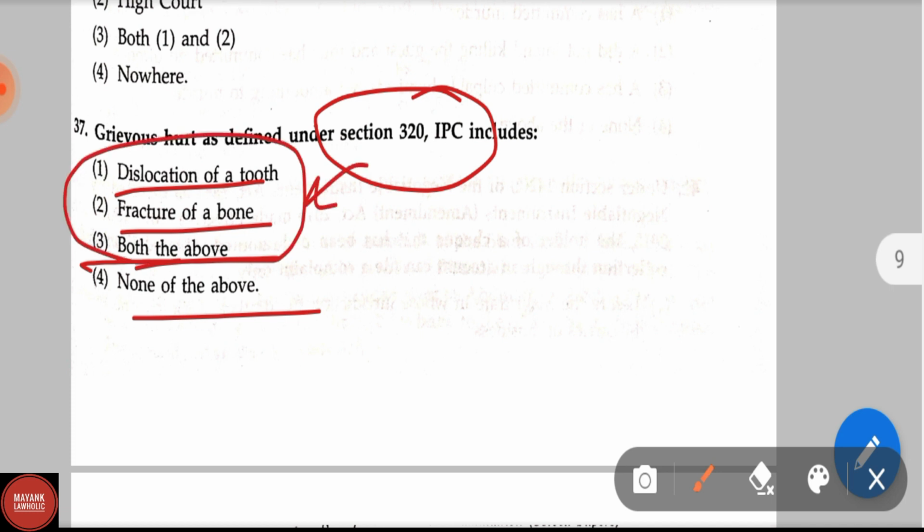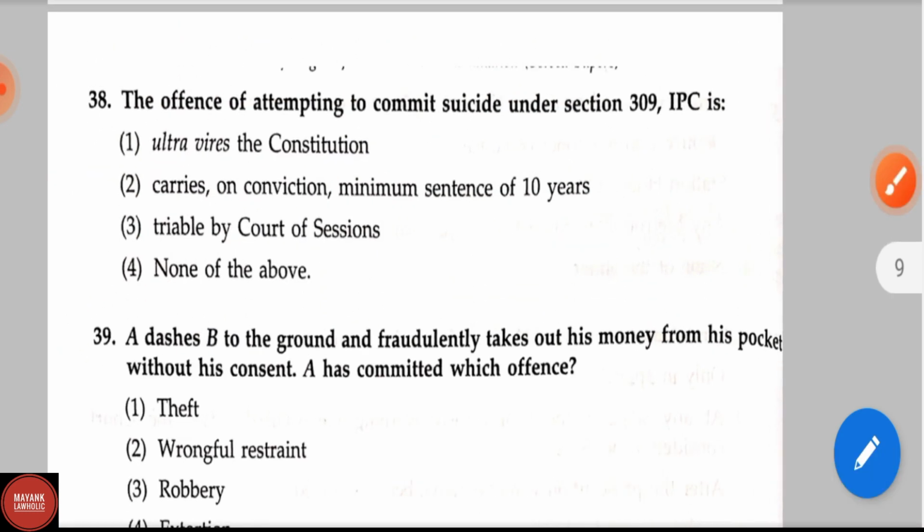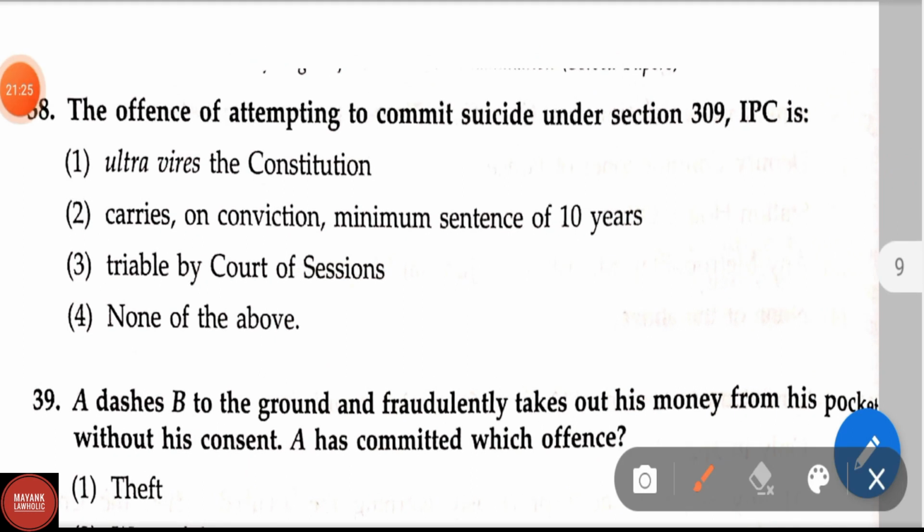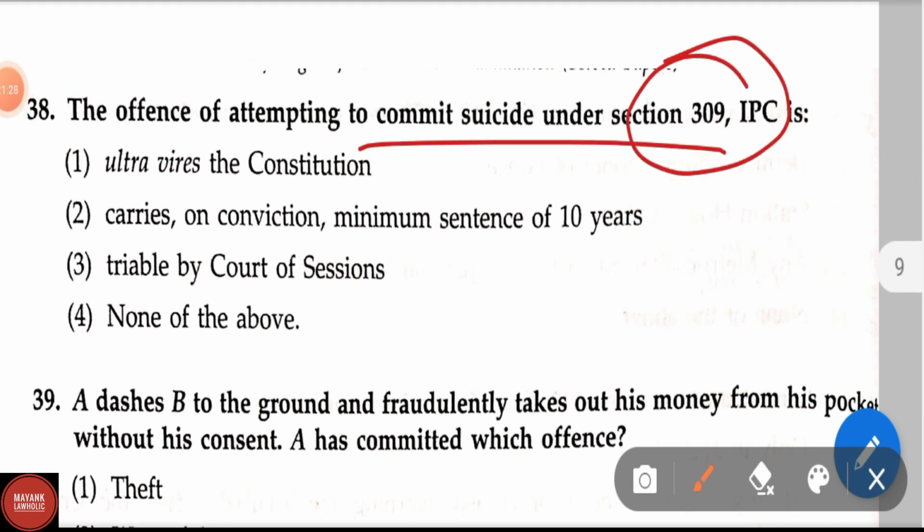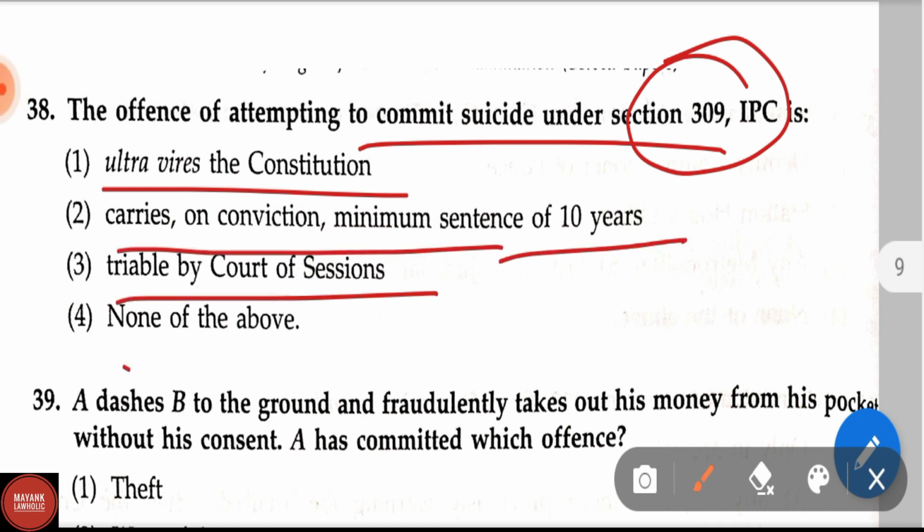Grievous hurts include dislocation of a tooth and fracture of a bone. Now let us see question number 38. The offense of attempting to commit suicide under section 309 IPC is ultra vires the Constitution, carries on conviction a minimum sentence of 10 years, triable by court of session, and option 4, none of the above. Correct answer is option 4, none of the above.